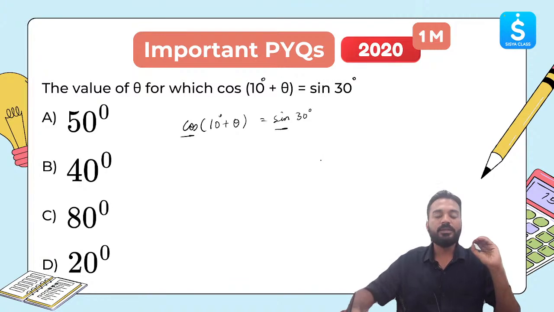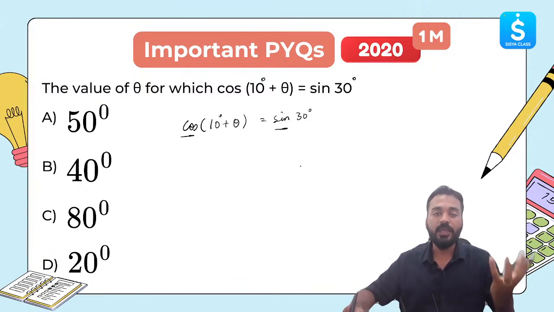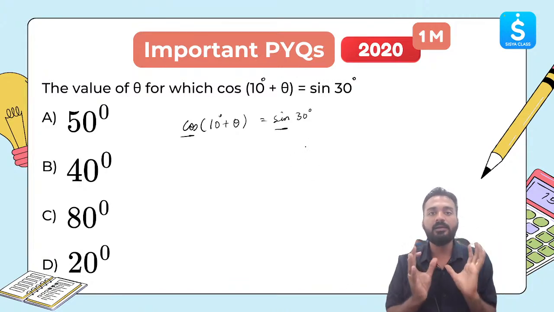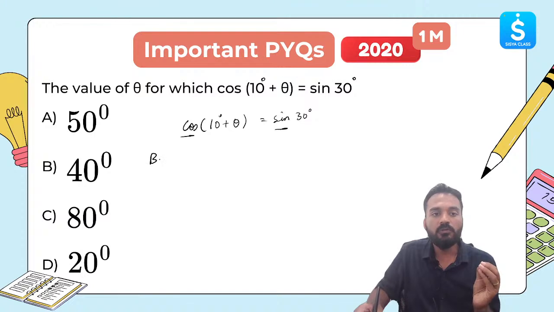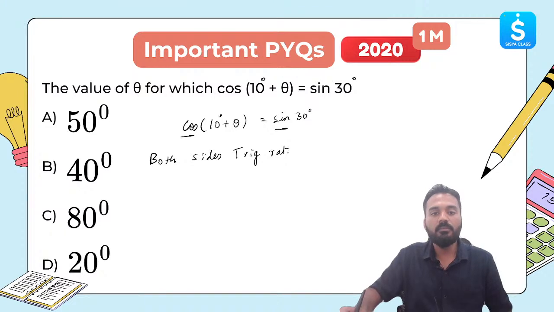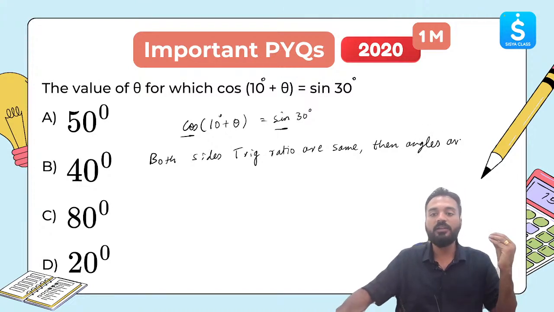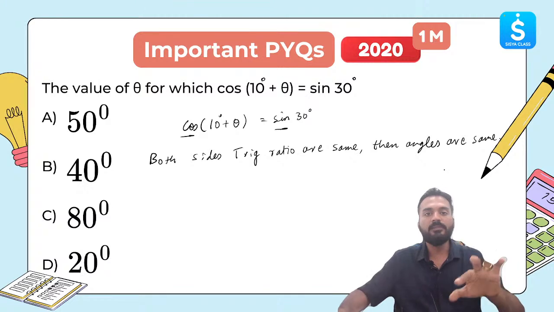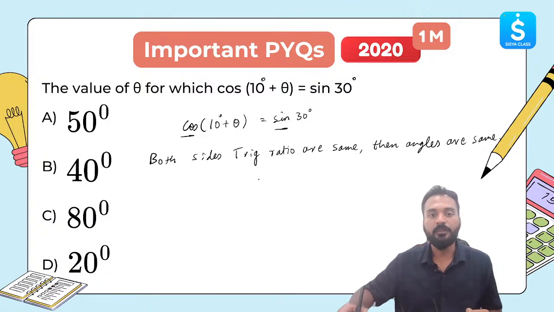If both sides the trigonometric ratios become the same, then we can say that the angles are equal. But both the sides the trigonometric ratios are different. How will we make this the same? We know that cosine and sine are complementary of each other, right?